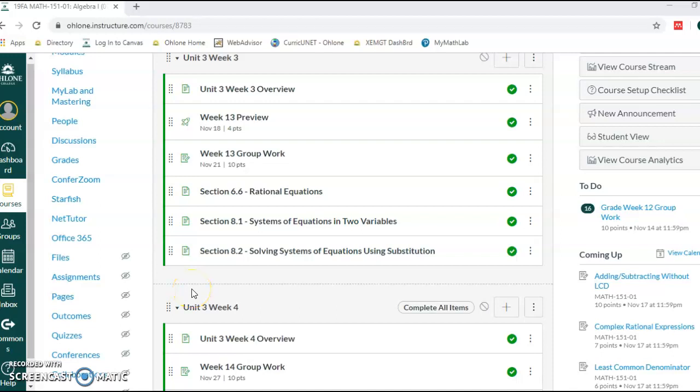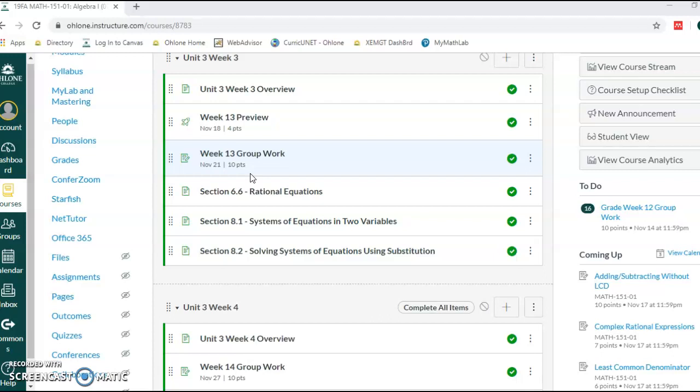Hi, everybody. This is kind of an unusual 2 weeks in that I'm opening up the Unit 3 Week 3 and the Unit 3 Week 4 modules so that you can see them both. The reason why I'm doing that: Unit 3 Week 3 is this week, starts today, everything closes next Sunday. But Unit 3 Week 4 is over Thanksgiving week, and I want to give you the opportunity to get all of your work done before Thanksgiving, and there's not that much in here. So I'm going to open everything up today and you can turn it in.